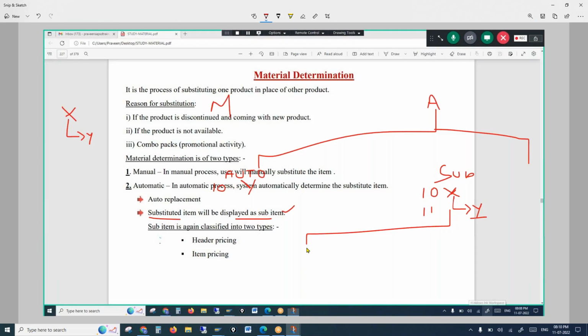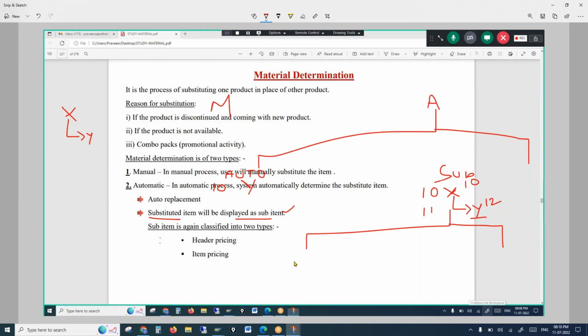The substituted item displayed as sub item is again classified into two. Because the customer is asking for X, which is $10, but you are replacing it with Y, which is $12, right?